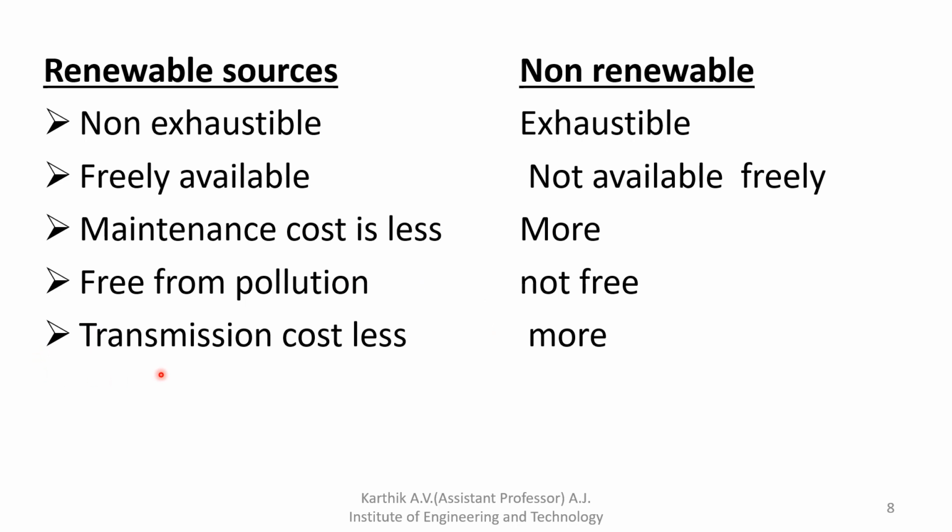So there is no transmission cost in renewable energy, but here transmission cost is more. Why? Because non-renewable energy is not available everywhere. Like petroleum, only a very small quantity is available in India, so we import from other countries, and transportation cost is very high.